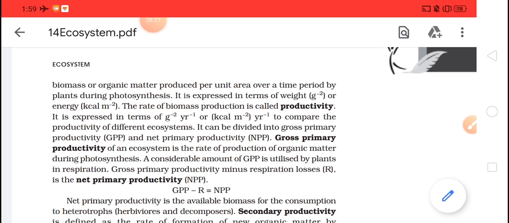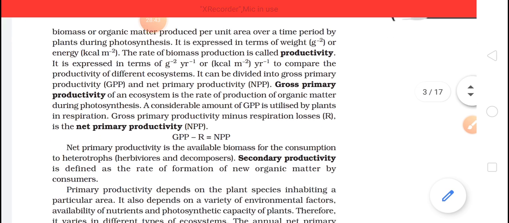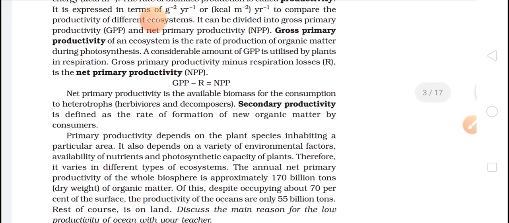They cannot always make the food, they need to utilize it also. So whenever they are utilizing it, you will get NPP, that is GPP minus respiration. Net primary productivity is the available biomass for consumption to heterotrophs.